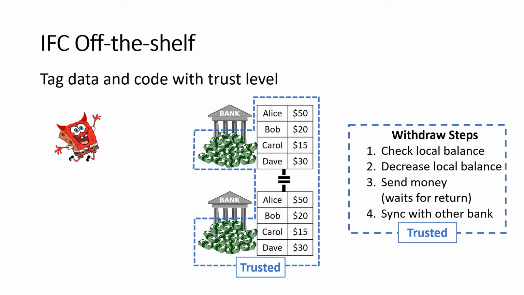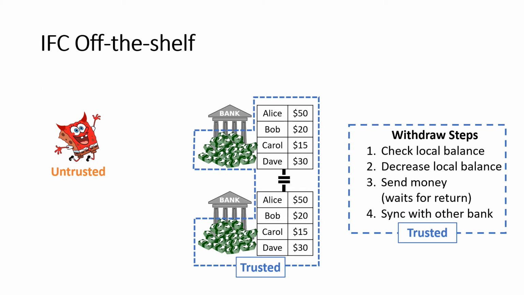Bob, however, might be trying to attack the system. So we're going to mark Bob as untrusted because we don't know if he's trying to do anything untoward, and so we want to make sure that we don't let him do things he's not supposed to. But now, if we actually try to use this contract and have Bob withdraw some money, we're going to run into a problem.